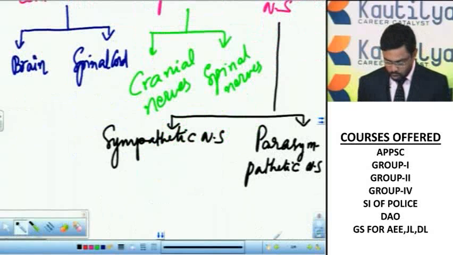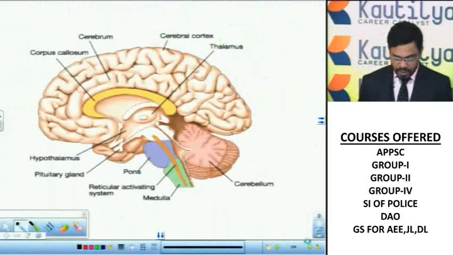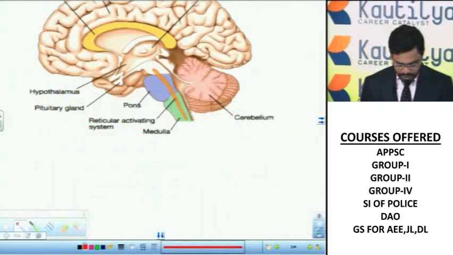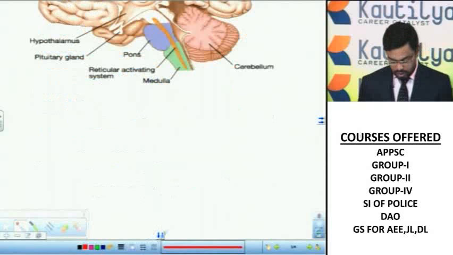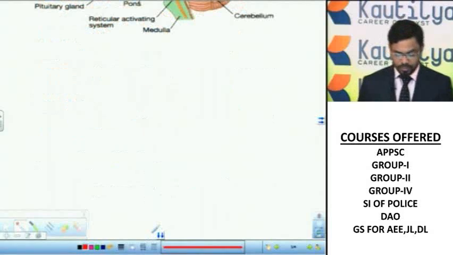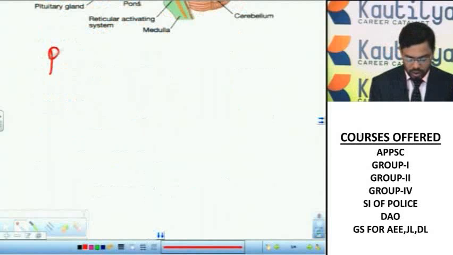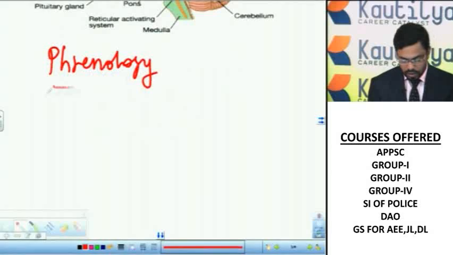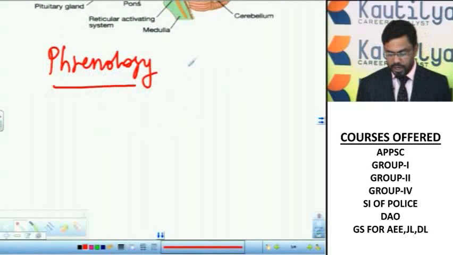Let us discuss the central nervous system, that is, the brain. The brain is the most complicated and well developed part of the body. The study of the brain is called phrenology. The approximate weight of the human brain is 1350 grams.